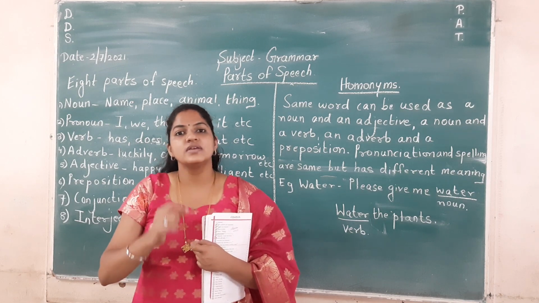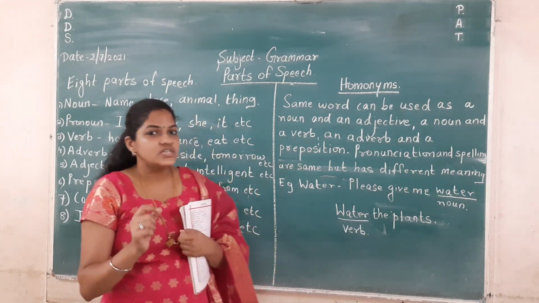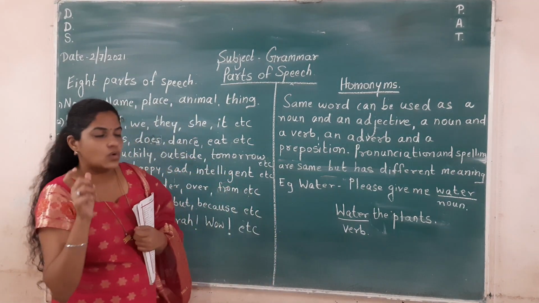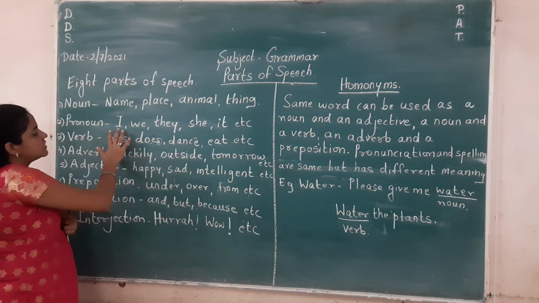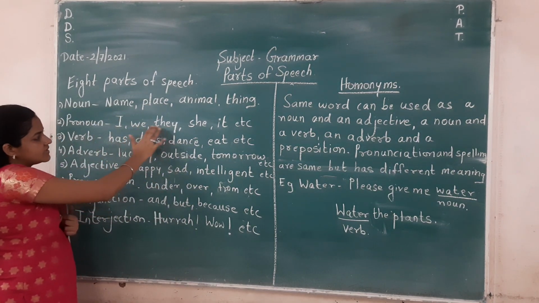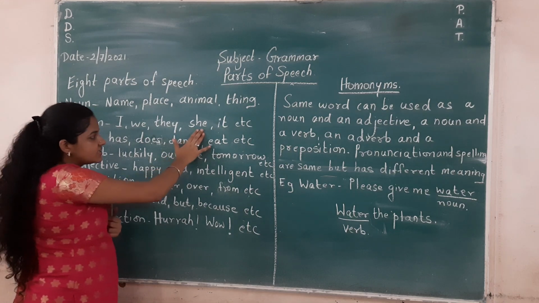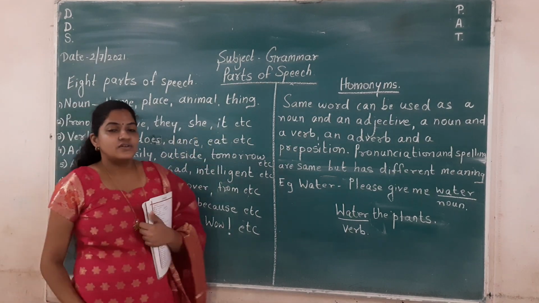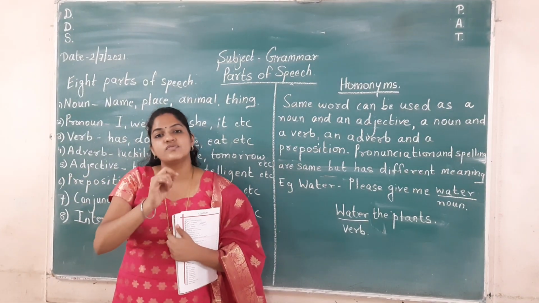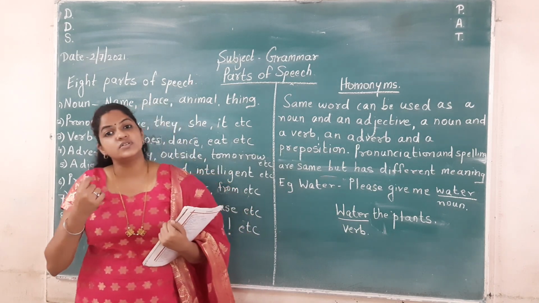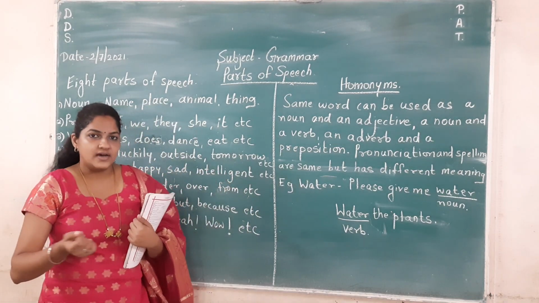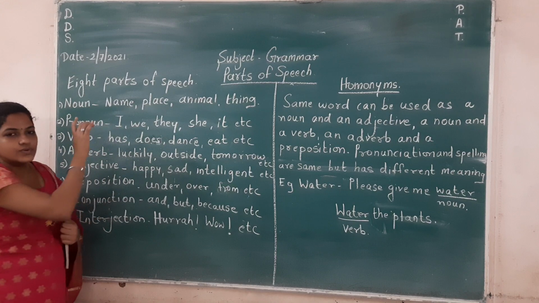So I am using she. So what is she? It is a pronoun. See examples: I, we, they, she, it. So words which are used in place of noun. Noun की जगह पे जो words use करते हैं, they are pronoun.